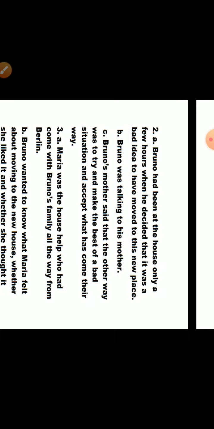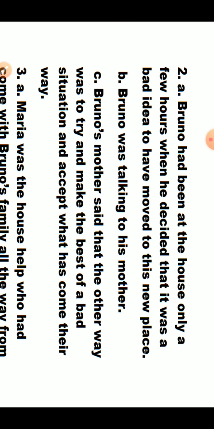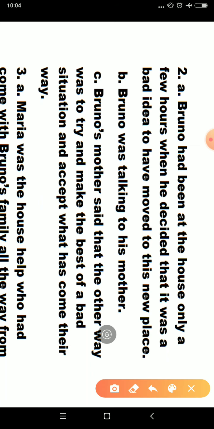Now let me move to second A. First of all, reference lines are given. These lines will come in the exam and then they will ask you a question. For example, the question is, how long had Bruno been at the house before he decided that the move was a bad idea? Bruno had been at the house only a few hours when he decided that it was a bad idea to have moved to this new place. So our first answer is completed here.